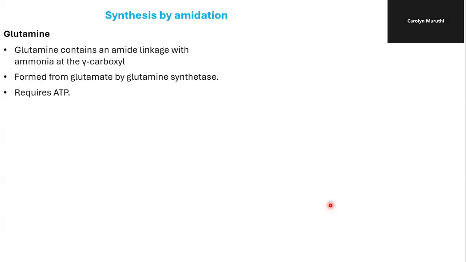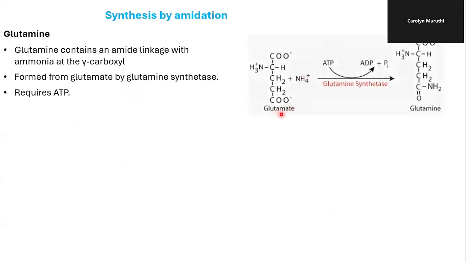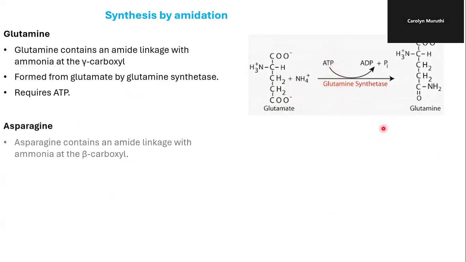We have other amino acids which are synthesized by amidation. For instance, we have glutamine, which is formed from glutamate by glutamine synthetase. Here we see glutamate picks up ammonia and is converted to glutamine. And this reaction is catalyzed by glutamine synthetase, requiring ATP as the source of energy.